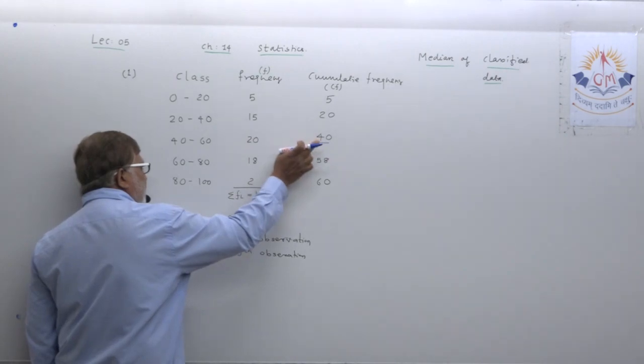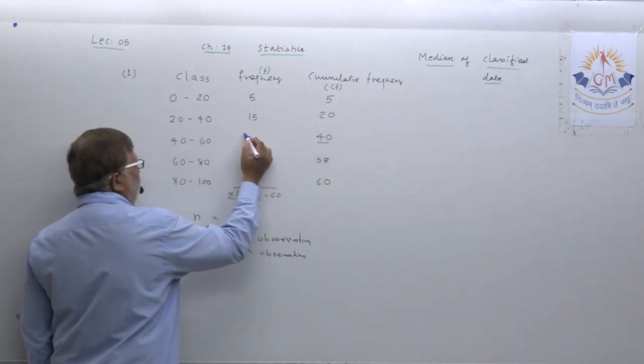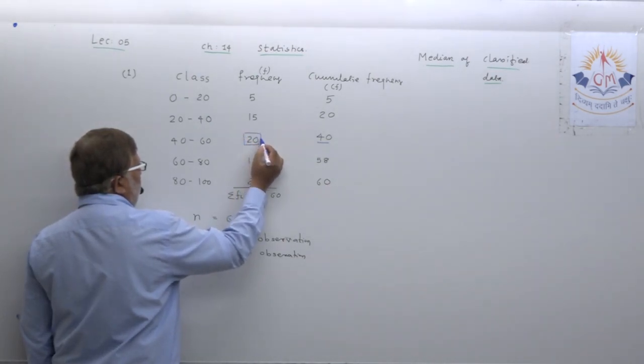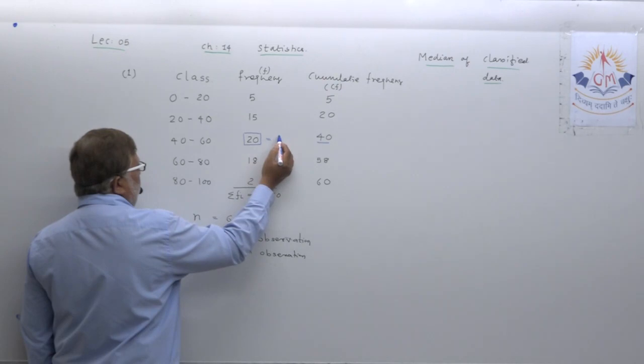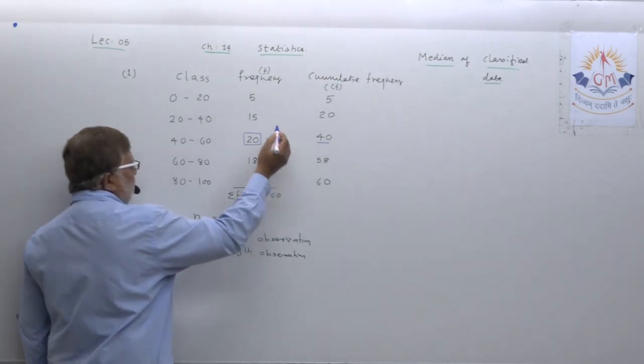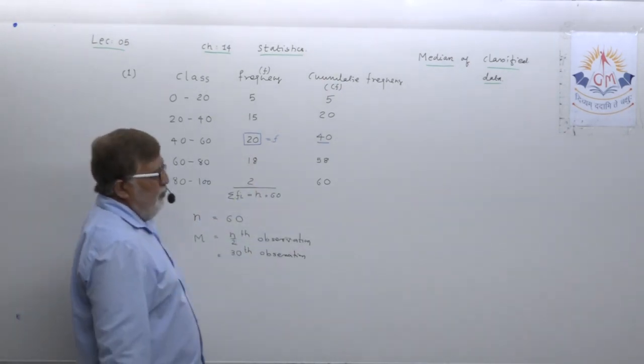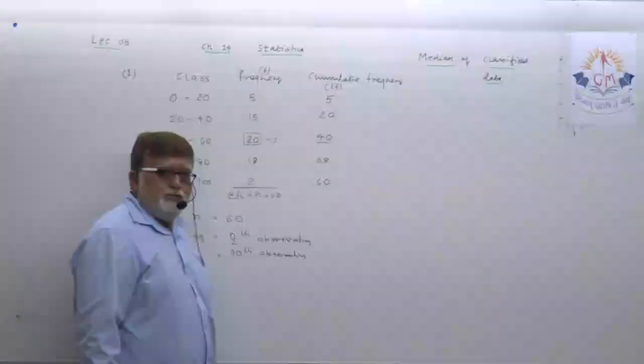The frequency against this CF which you have marked should be boxed and should be called F. This can be called the frequency of the median class.